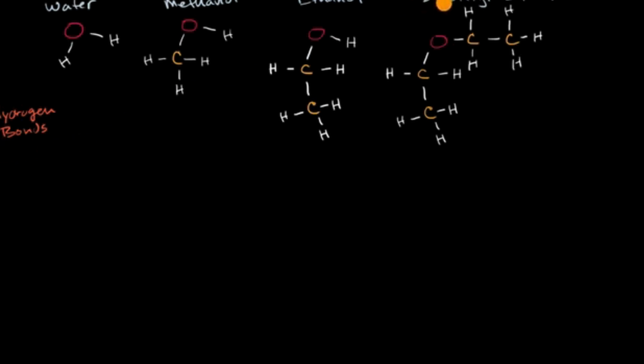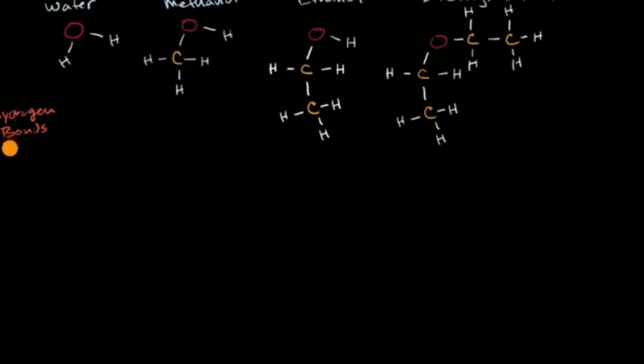We can see that diethyl ether won't form hydrogen bonds. We don't see any bonds between hydrogen and an oxygen, a nitrogen, or a fluorine. Ethanol has one oxygen-hydrogen bond. Methanol also has one oxygen-hydrogen bond. Water has 2 oxygen-hydrogen bonds.